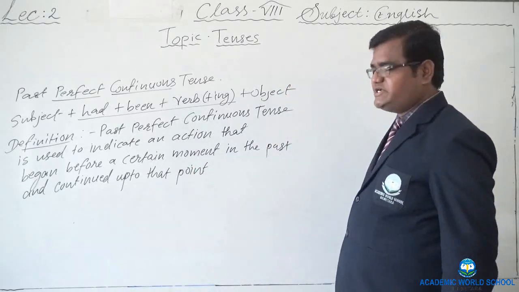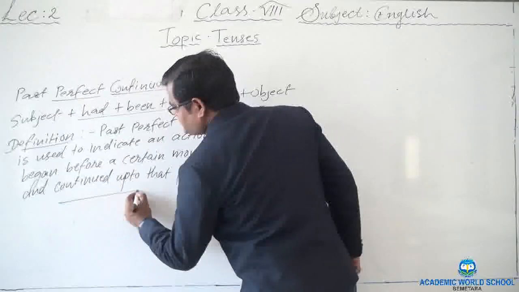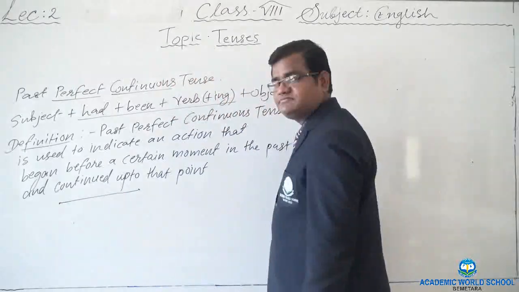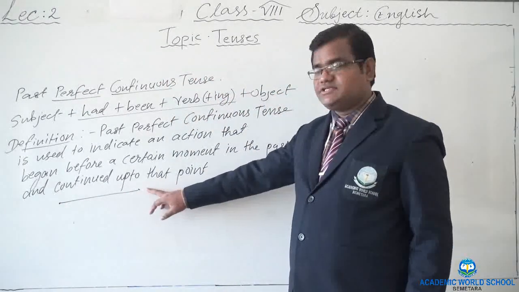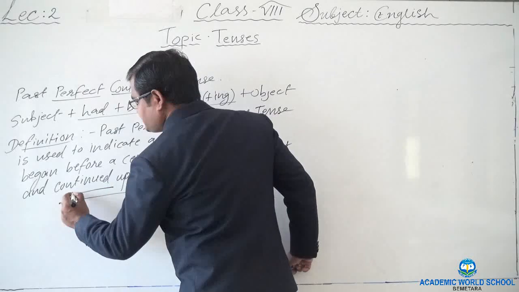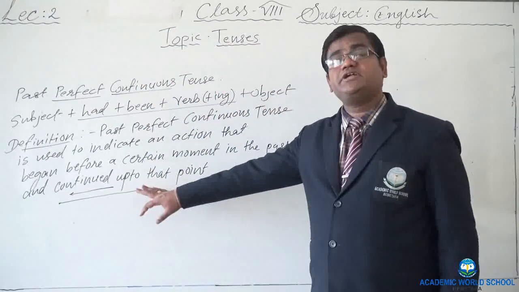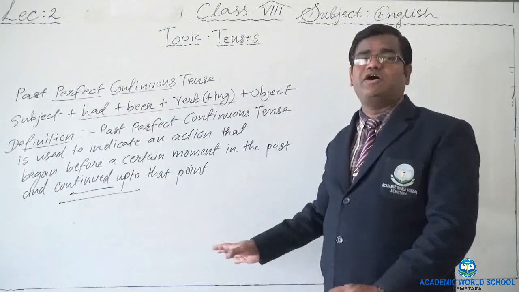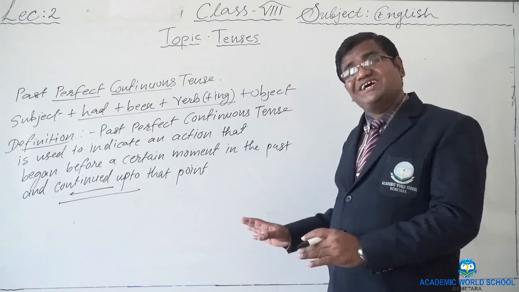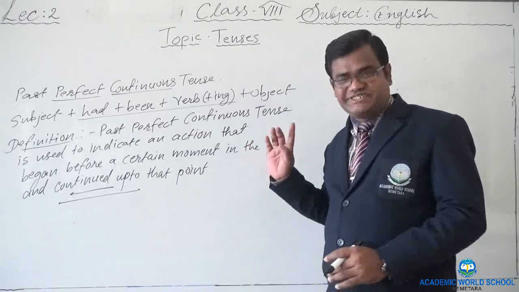Just if you consider this to be the past, here it is likely that before this only the action had started, but it was still continuing. Long actions. Here also we use since and for as in present perfect.